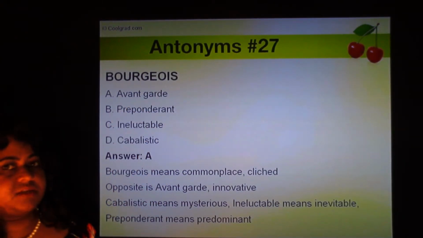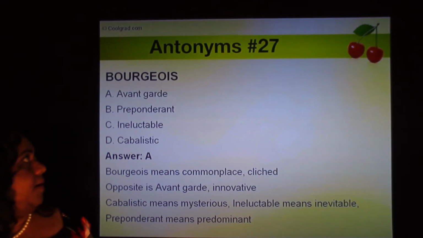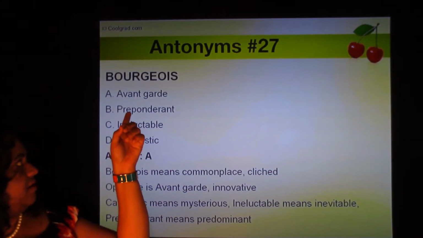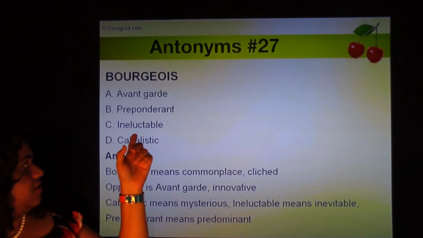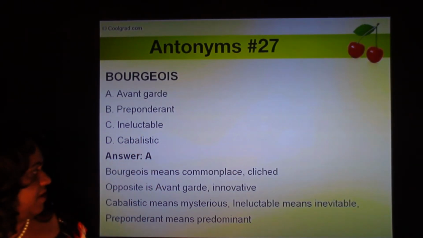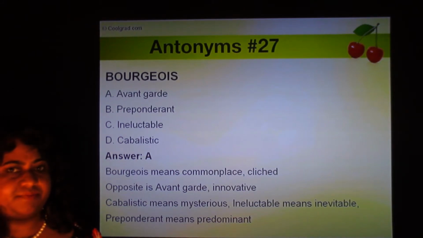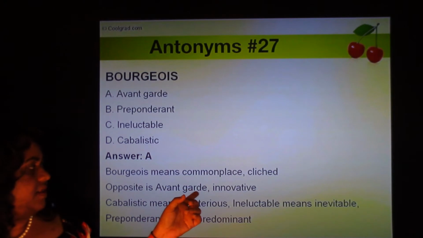Bourgeois. So this is like a French word. So remember the pronunciation is bourgeois. And the four options are avant-garde, preponderant, ineluctable, and cabalistic. Bourgeois means commonplace or cliched. And the opposite is avant-garde, that is innovative.